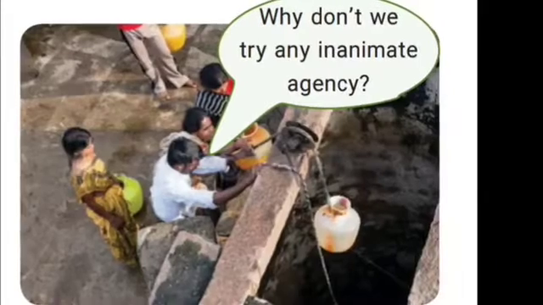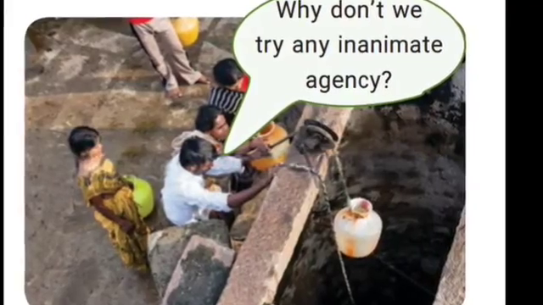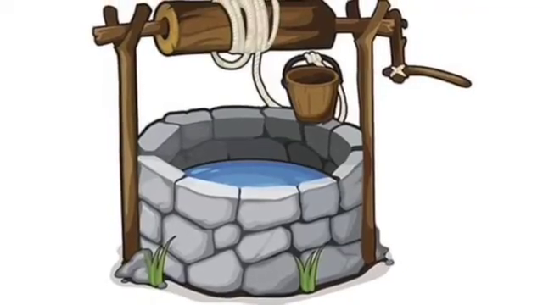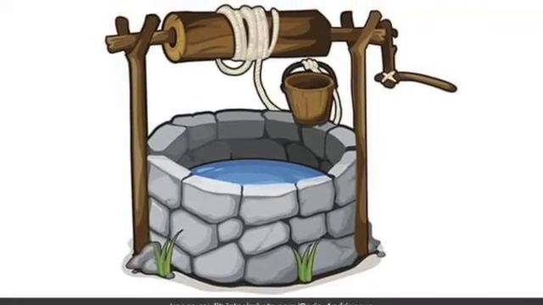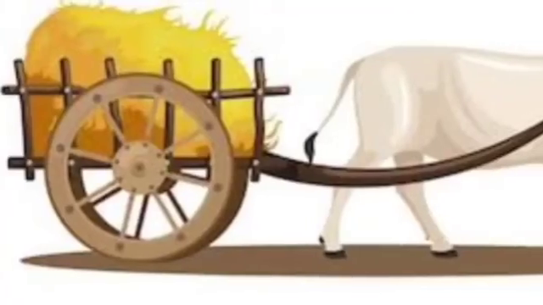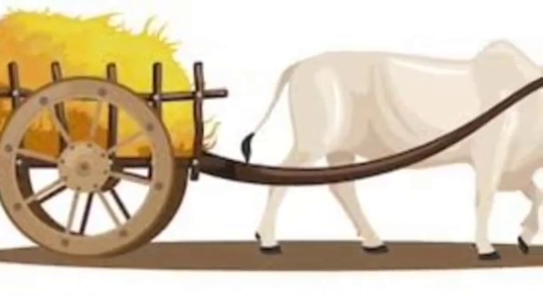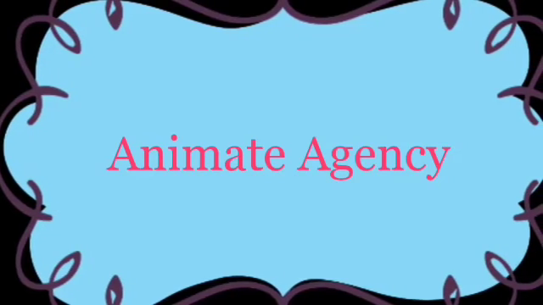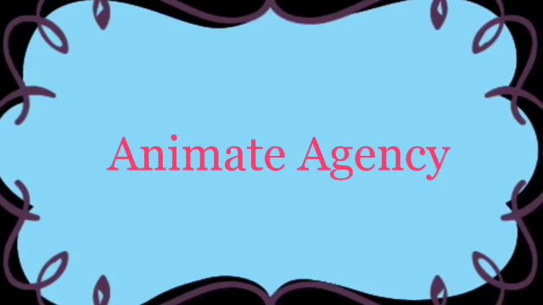In our daily life, we pull out water from the well with a bucket, or the animals pull the bullock cart. It is a person or animal that is an animate agency.